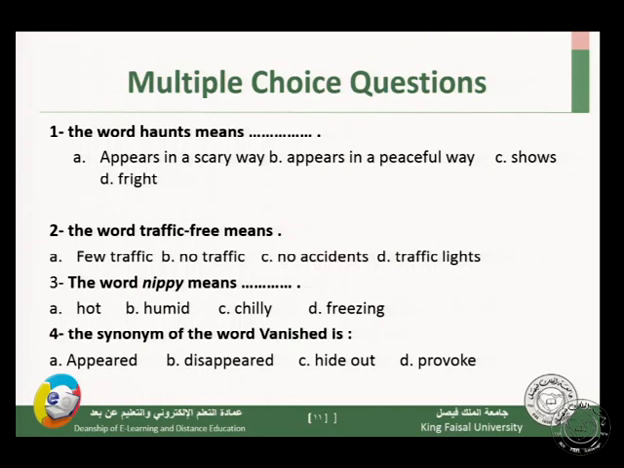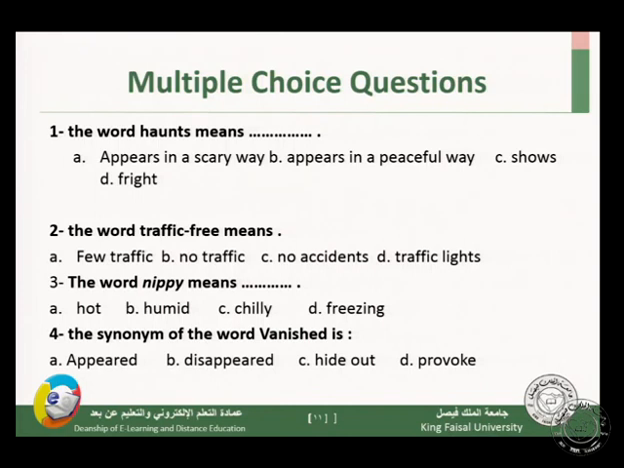Number 2, the word traffic free means A, few traffic, you know, little traffic, B, no traffic, so there's no traffic at all, C, no accidents, D, traffic lights. Okay, so obviously the right answer is B, no traffic. So the word traffic free means B, no traffic.